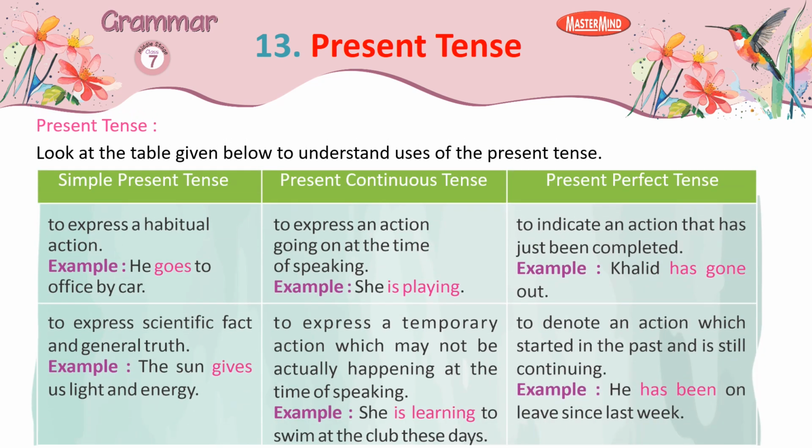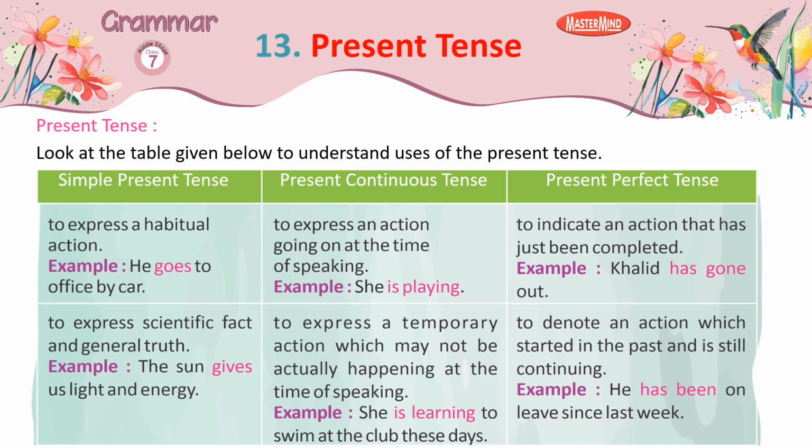Present tense. Look at the table given below to understand the uses of the present tense. Simple present tense, present continuous tense, present perfect tense. To express a habitual action. Example, he goes to office by car. To express an action going on at the time of speaking. Example, she is playing. To indicate an action that has just been completed. Example, Khalid has gone out.